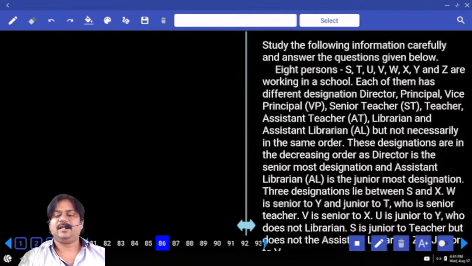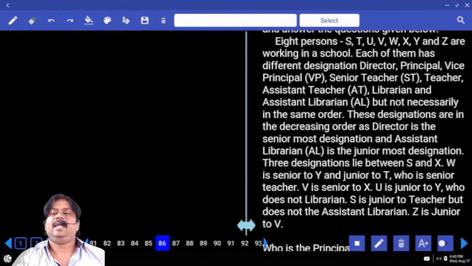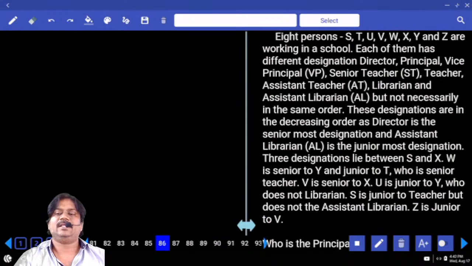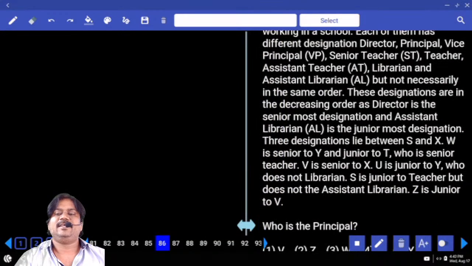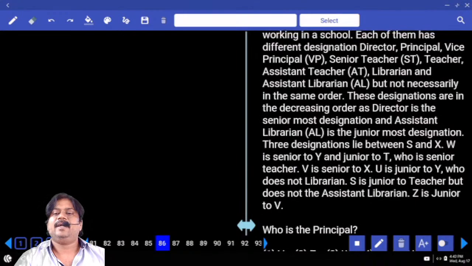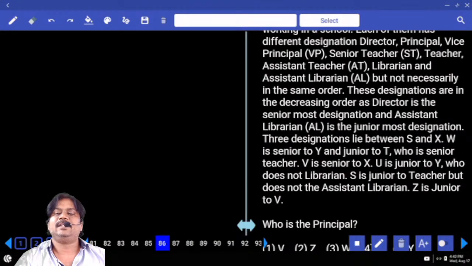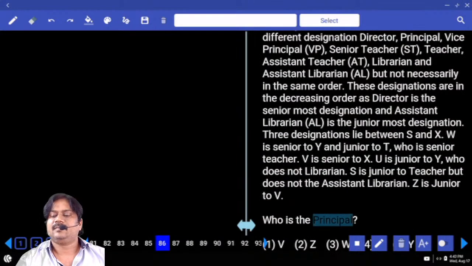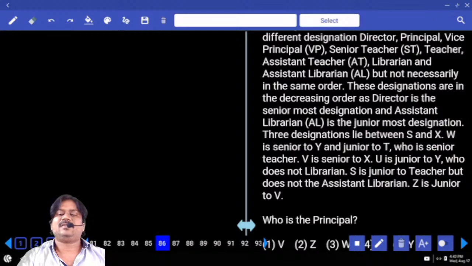Next question, which is based on the puzzle. 8 persons are working in a school. Each of them has a different designation: director, principal, vice principal, and so on, assistant librarian, but not necessarily in the same order. Director is the senior most designation and assistant librarian is the lowest.